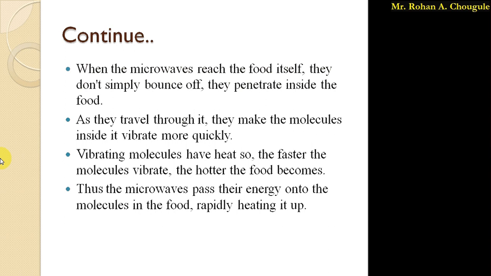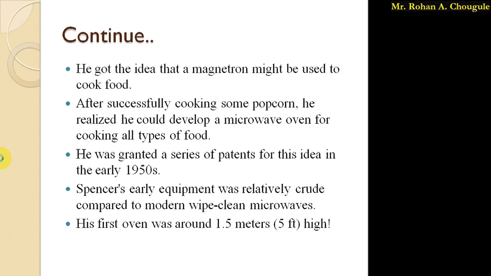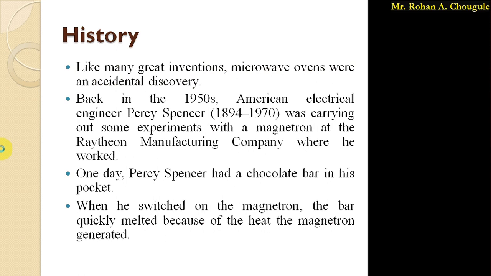So in this lecture, we have studied the history: as I said, the microwave oven was an accidental discovery by Percy Spencer, an American electrical engineer.